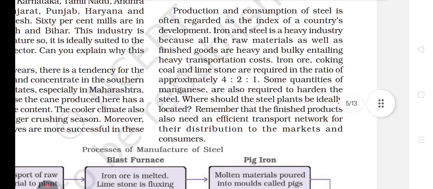Then next is, production and consumption of steel is often regarded as an index of a country's development. Very, very important. Justify the statement can come in this question. Justify the statement by suitable points. So iron and steel is a very heavy industry. Why? Again the question can come, because all the raw material as well as finished goods are heavy and bulky, entailing heavy transportation costs. Okay, the first point has come.